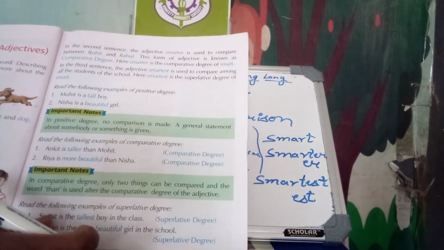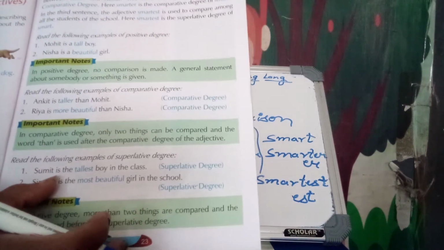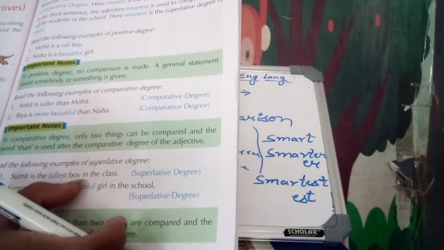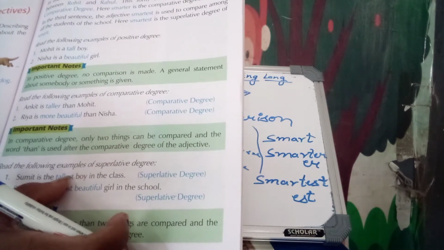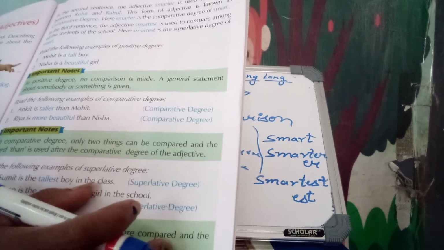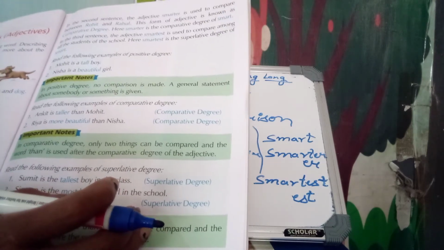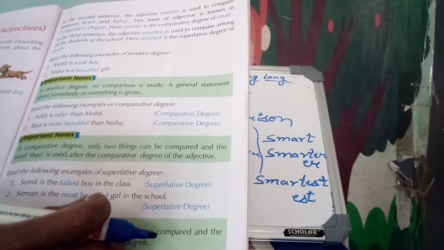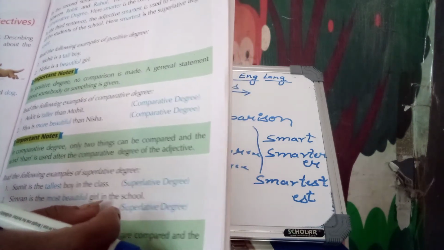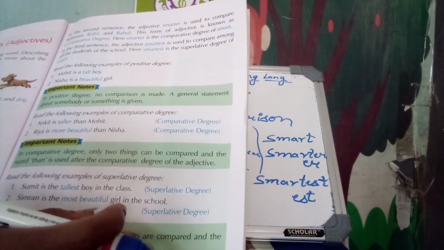And read the following example of superlative degree. Sumit is the tallest boy in the class. We add "est" in superlative degree. And Simran is the most beautiful girl in the school, not beautifulest.